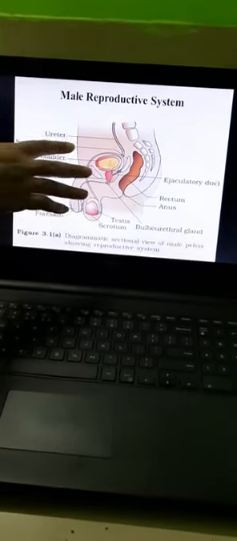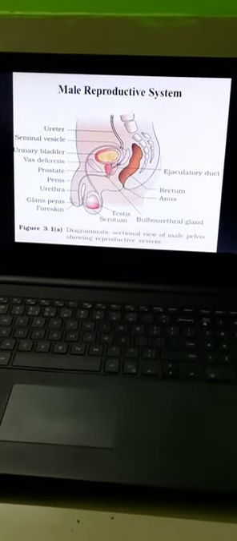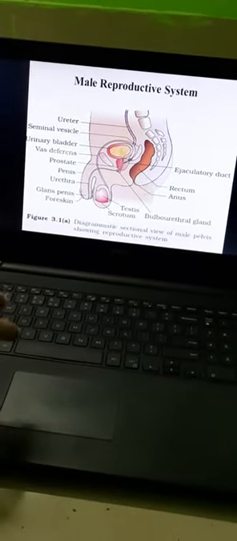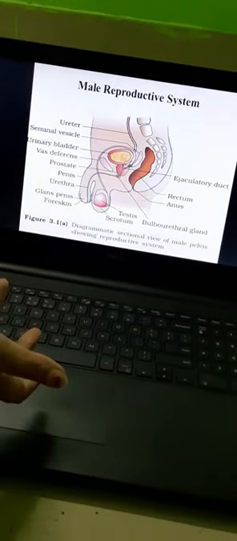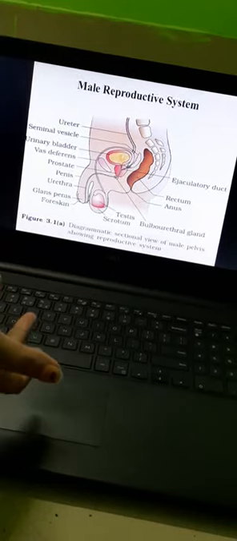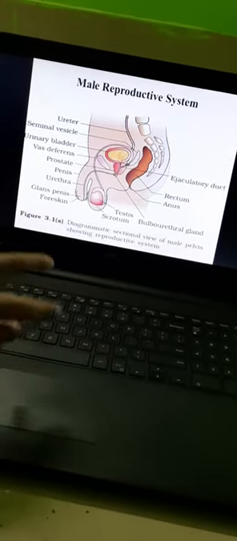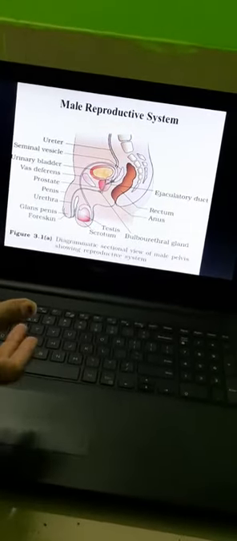So the seminal vesicle secretes some secretions which help in the formation of semen, the prostate also secretes some secretions which help in the formation of semen, and the bulbourethral gland also secretes.